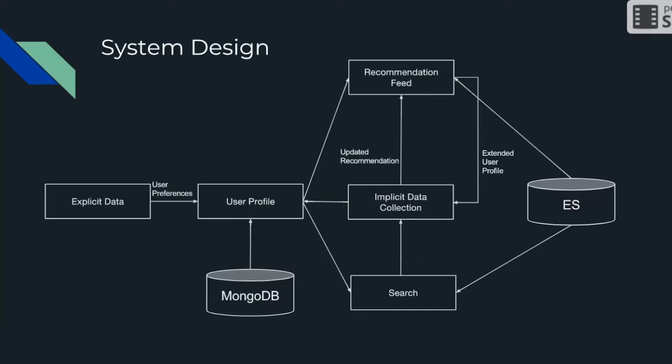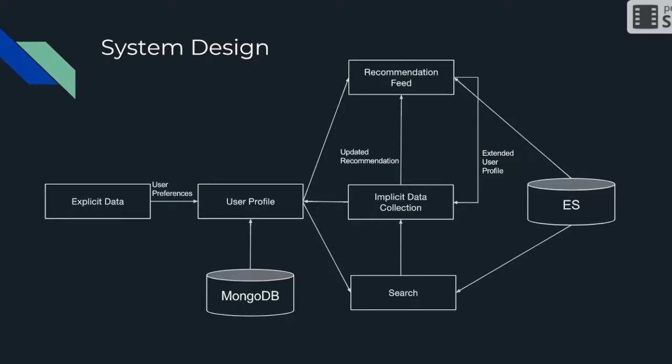Here's our system design. For the user profile, we'll be doing both explicit and implicit data collection. Initially, when the user signs up, the explicit data collection comes in the form of a questionnaire recording the user's tag interests of posts on Stack Overflow. Using this, we'll produce an initial recommendation feed, which will be updated as the user interacts with it. We will be collecting information about the user's tag and question activity, based on which we will extend the existing user profile again and again to make updated recommendations.